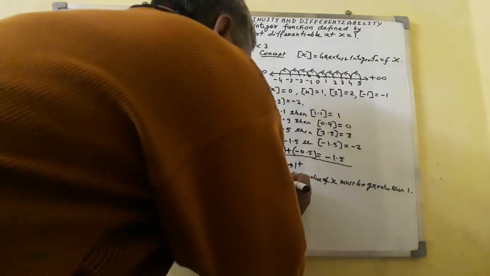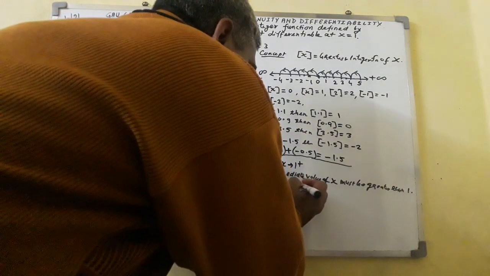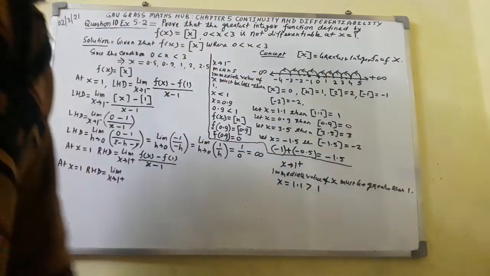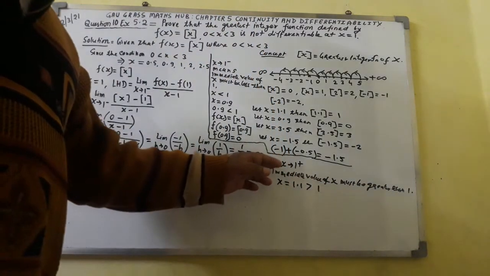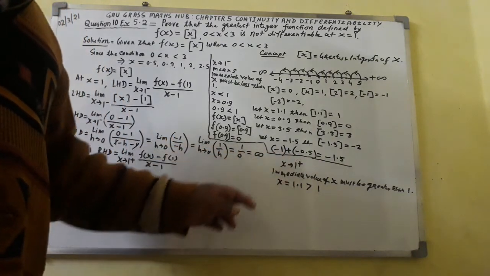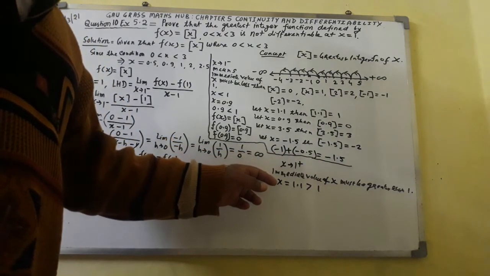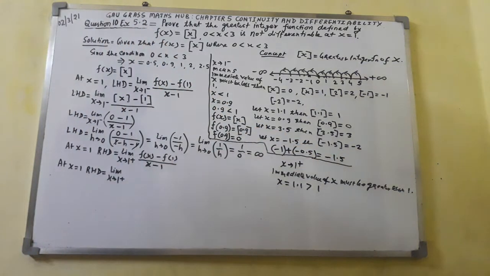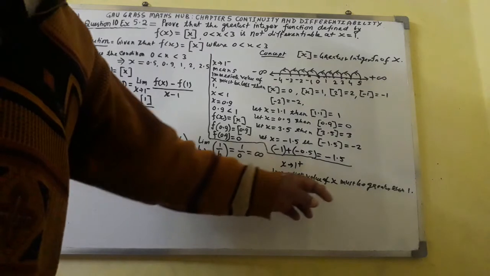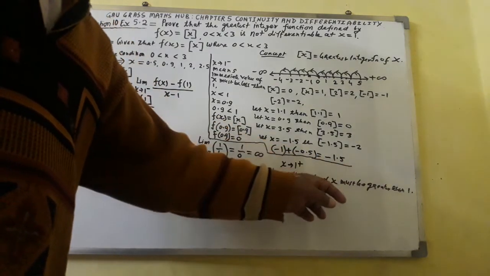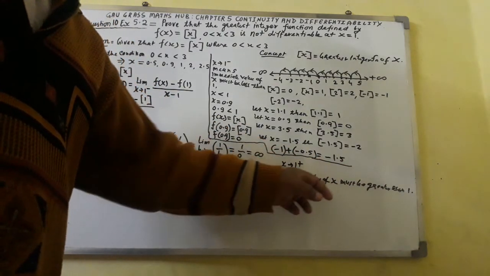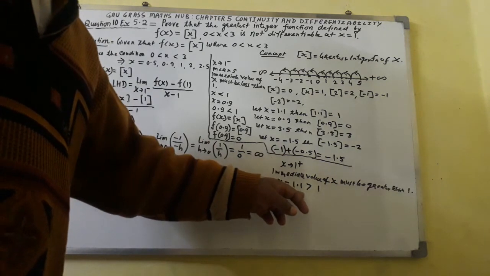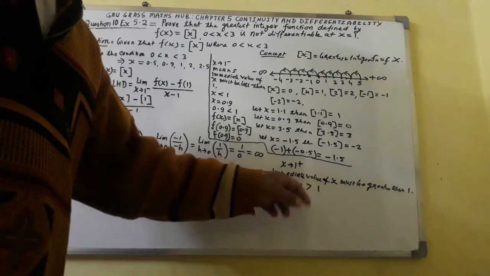The count x I can take here is 1.1. 1.1 is greater than 1. x tends to 1 from the positive side means the immediate value of x must be greater than 1. The value of x must be greater than 1. So if I take the immediate value x equal to 1.1, 1.1 is greater than 1.